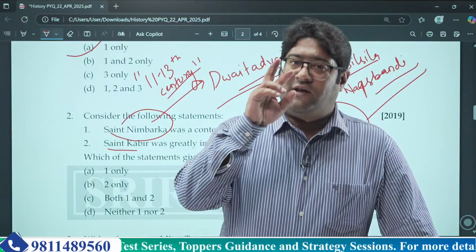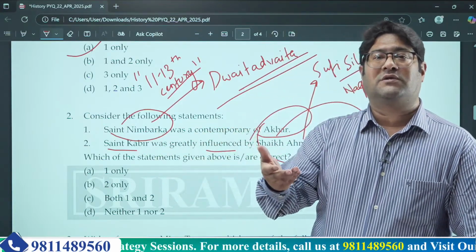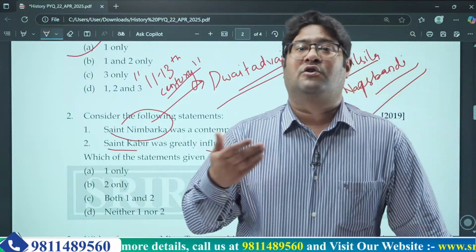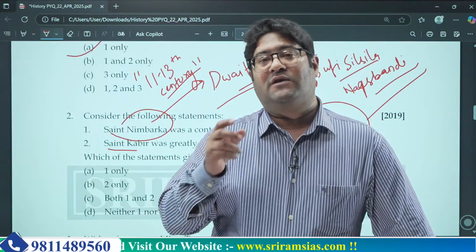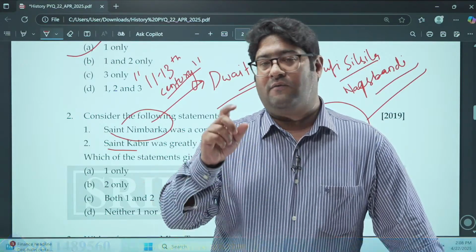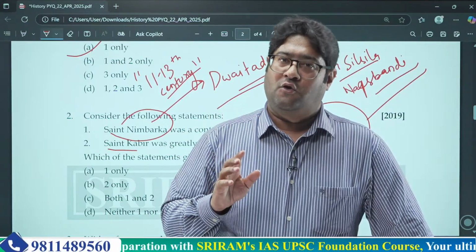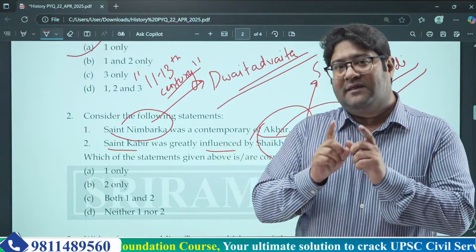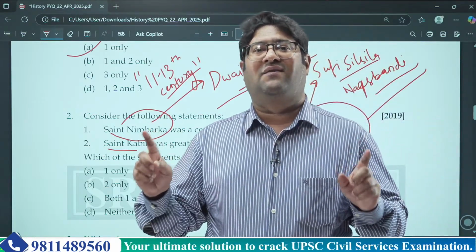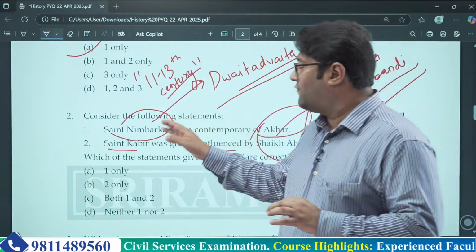If you look into the ideologies of these two people, Kabir is of course a proponent of non-orthodoxy or radical thoughts. He was equally against the rituals of both the Hindu and Islamic religions. So these two saints are diagonally opposite as far as the spectrum of religious tolerance is concerned. So this is of course wrong.